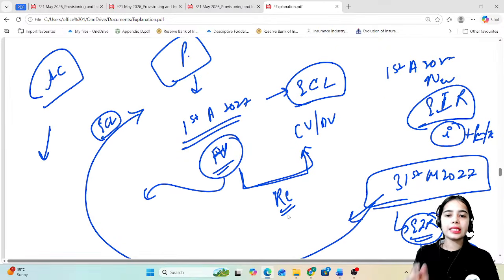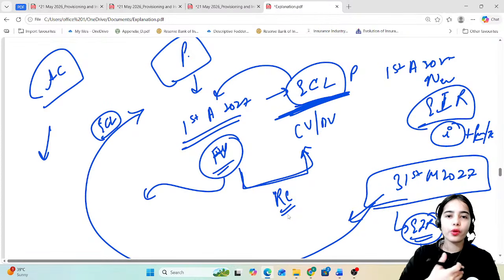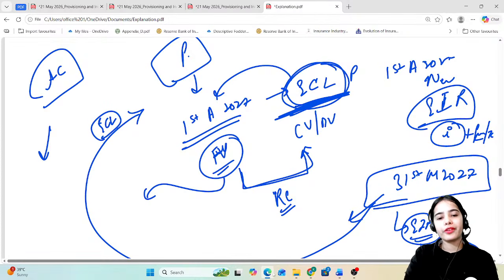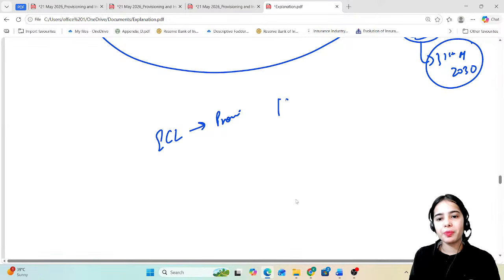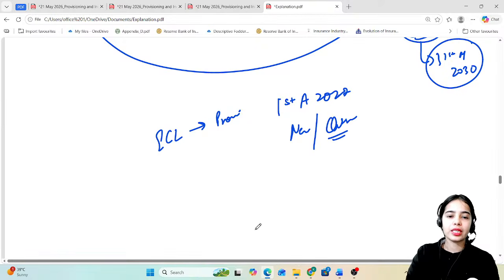So ECL provisioning is going to start for all the loans, new loans and older outstanding loans, from 1st April 2027. Okay, this is the idea.